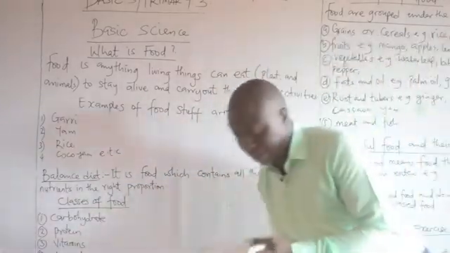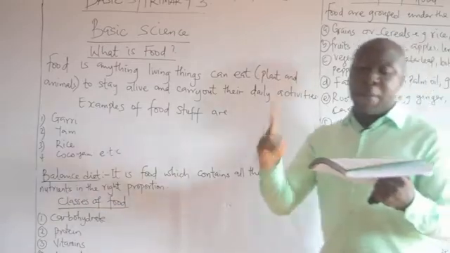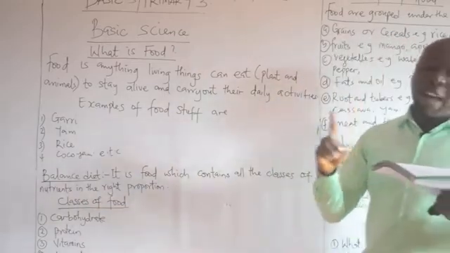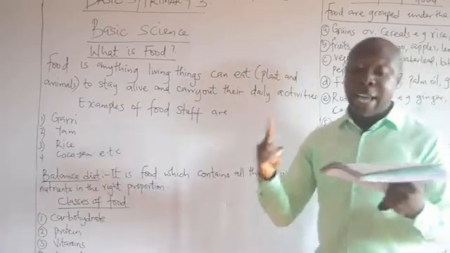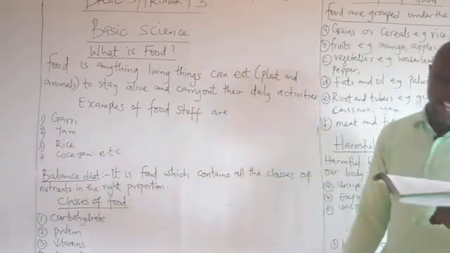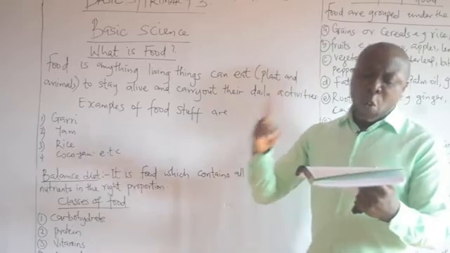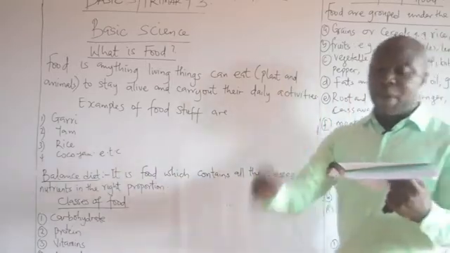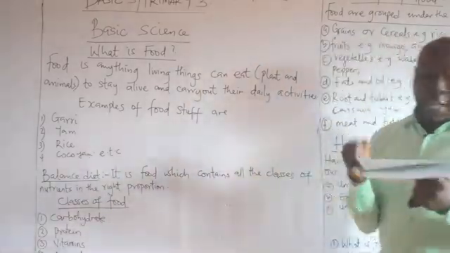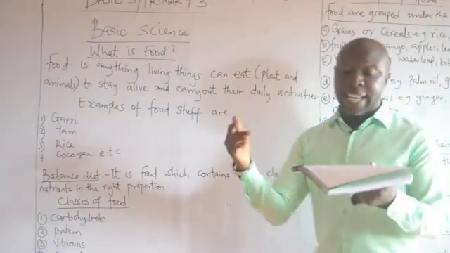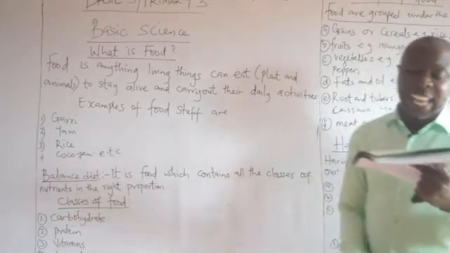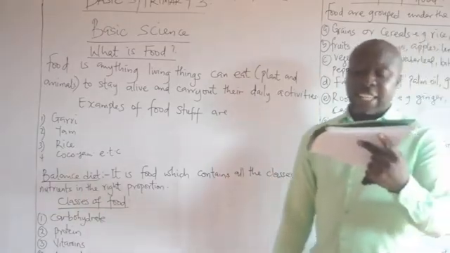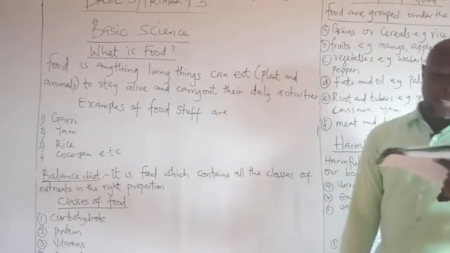Then we have water. The human body is made up of about 75% of water. Water is needed in the body to maintain the body temperature and to aid digestion, and also assist in food digestion. It aids digestion and also assists food absorption.